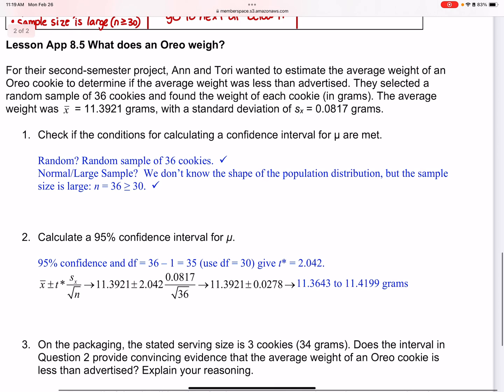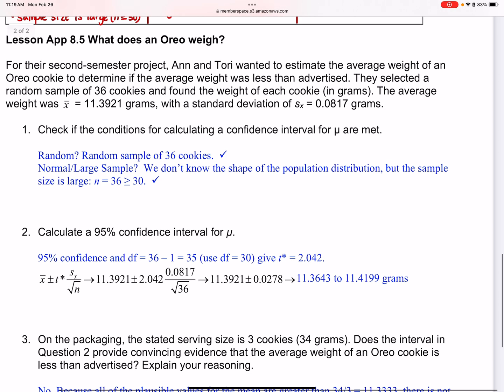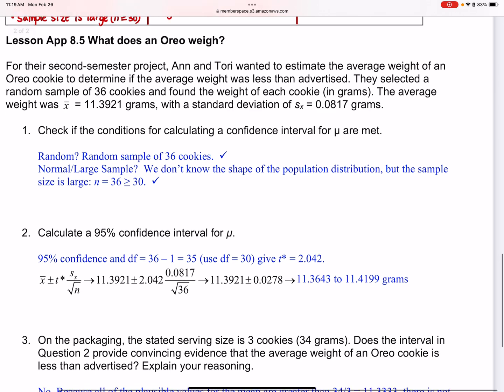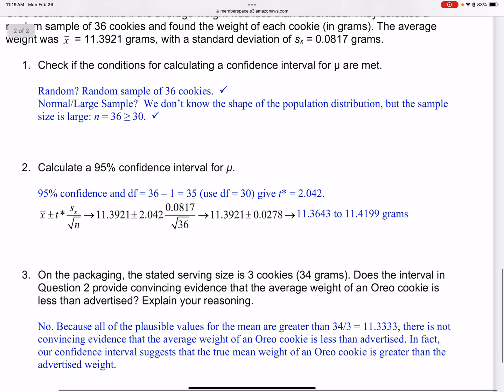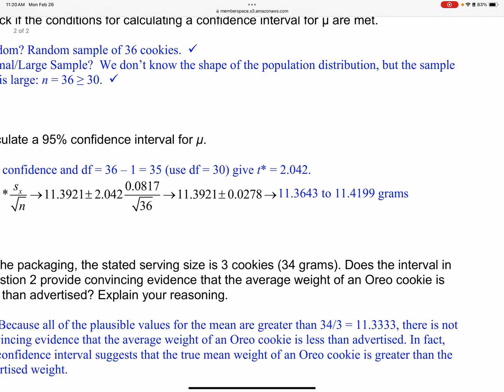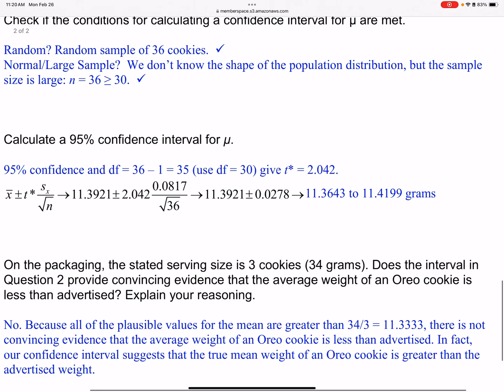On the packaging it stated serving size 3 cookies. Does the interval in question 2 provide convincing evidence that the average weight of an Oreo cookie is less than advertised? And no, because all of the values of the mean are greater than 11.33, because we're saying for 3 cookies. That's not convincing evidence, because you can see I got between 11.36 and 11.41, and we're at 11.33, so my whole interval is way higher than that. So no, I don't have convincing evidence.